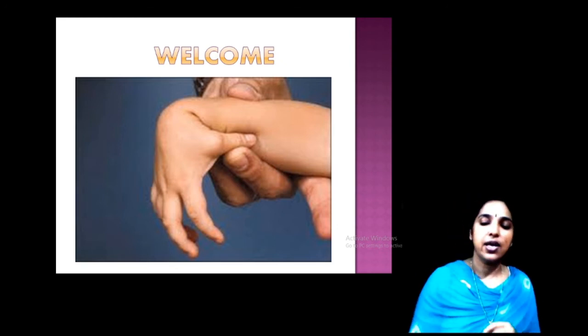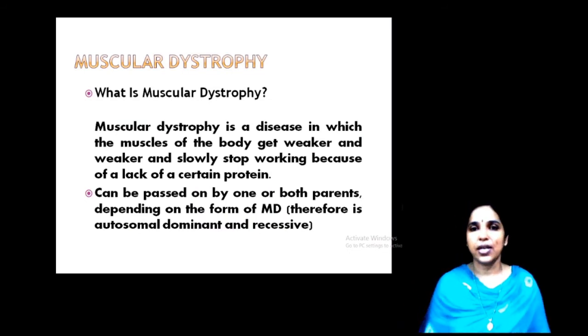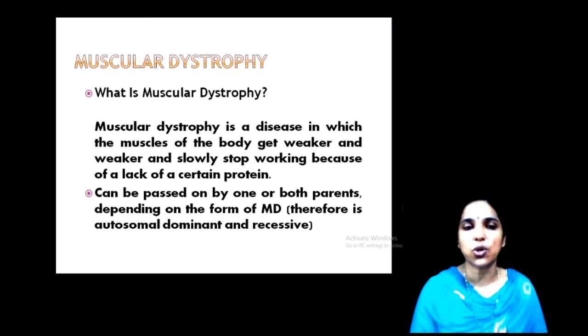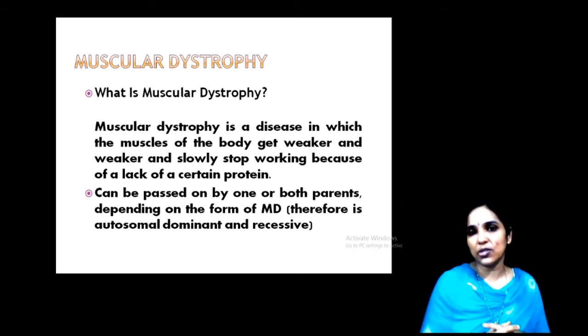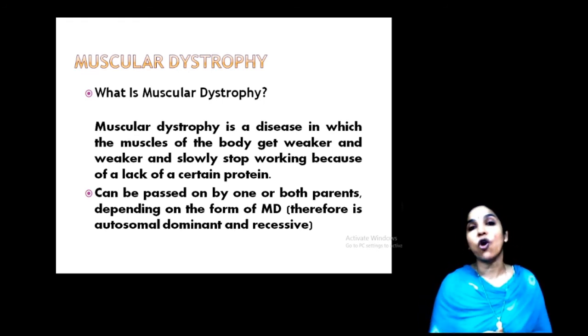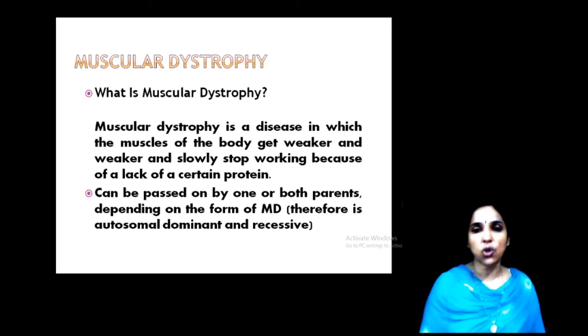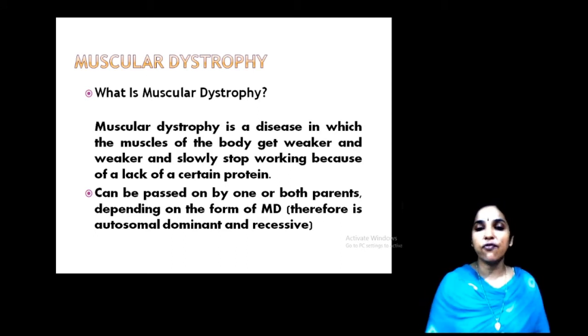Now let us move on to another type of disease, muscular dystrophy. The term itself indicates something related to muscles. It is a disease that affects the muscles, and the body becomes weaker and weaker and slowly stops working because of lack of a certain protein. That protein, dystrophin, is not working, or it is absent, and it can be passed on by one or both parents depending on the form of